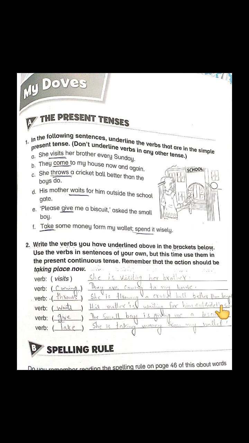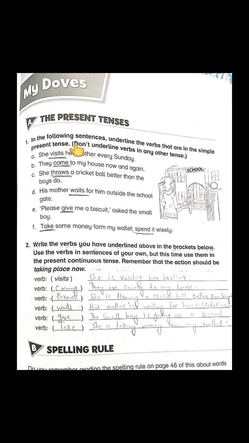Please open your workbooks today. Yesterday we completed our book activities of My Dogs, and we did an activity about our tense, the present tense, present simple. You remember you wrote a paragraph about it? Students, when you wrote, you must have used the first form of the verb, isn't it?